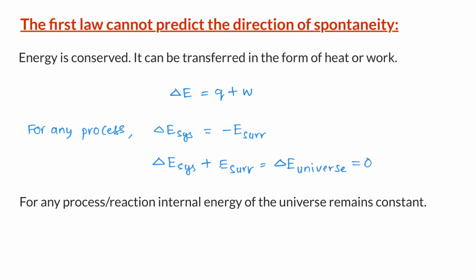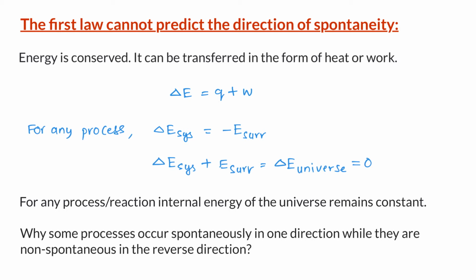The first law of thermodynamics should be obeyed by all processes. That is, you take any process or reaction, we can say that as the process occurs, the internal energy of the universe does not change. Then why do some processes occur spontaneously in one direction while they are non-spontaneous in the reverse direction?